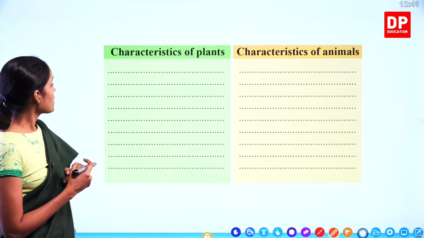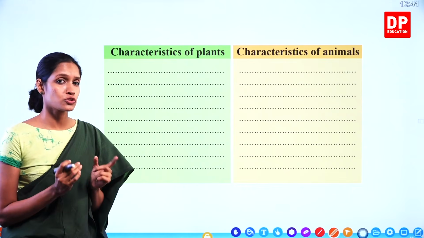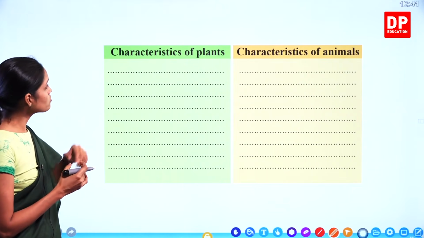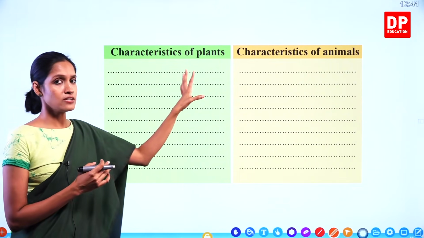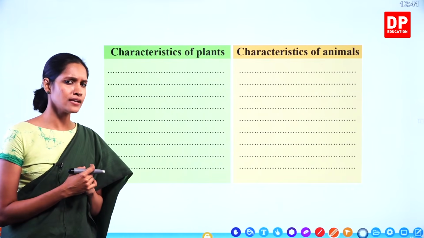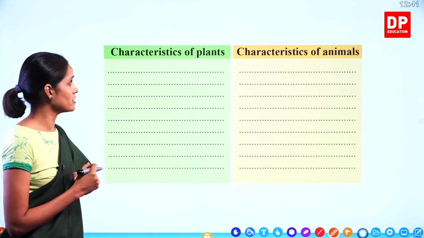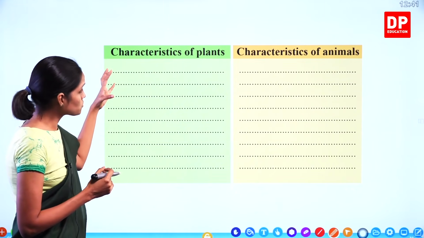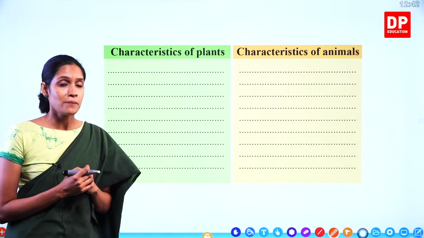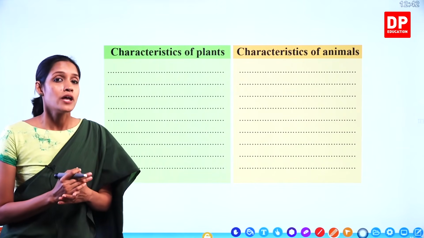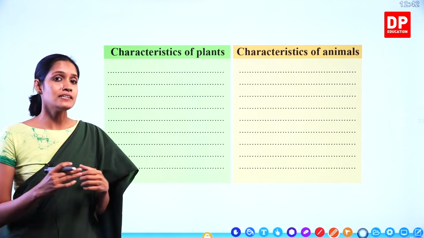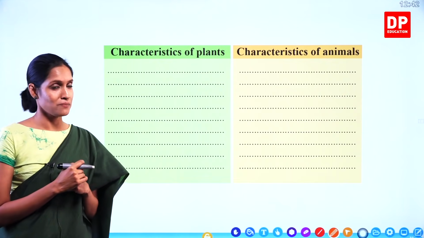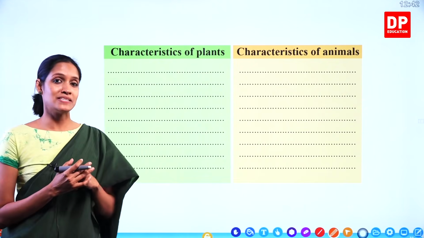Okay. I am going to start with their growth. When we discuss the growth of plants and animals, what is the main difference, children? I think you can remember. What can you tell about the growth of plants? Do you remember that we learned that plants grow throughout their entire lifetime? But what happens with animals?